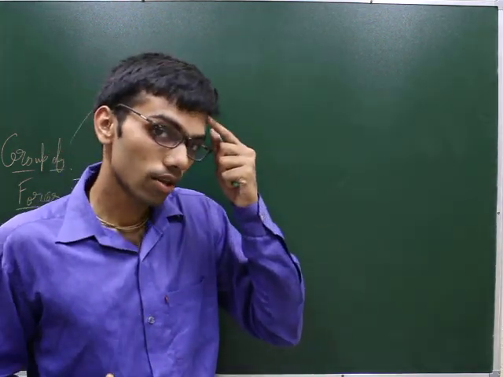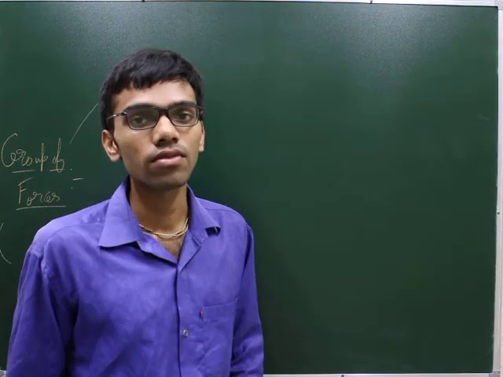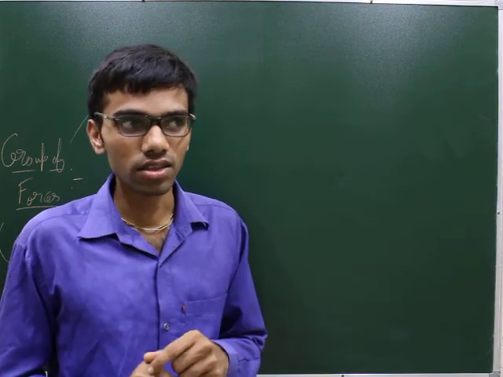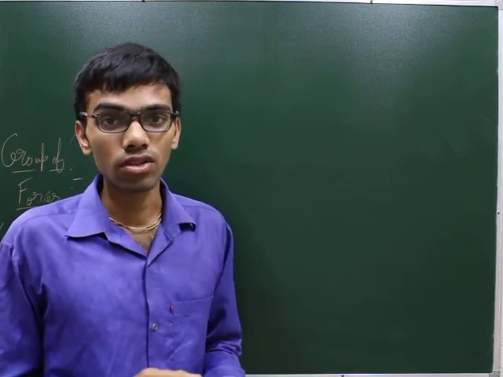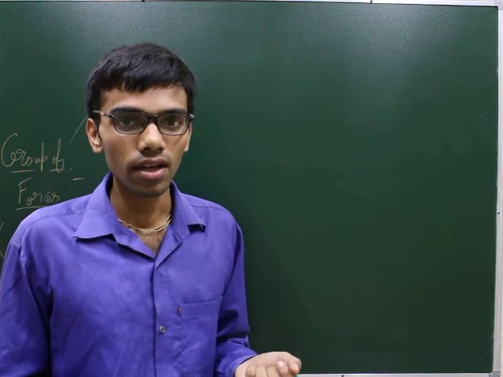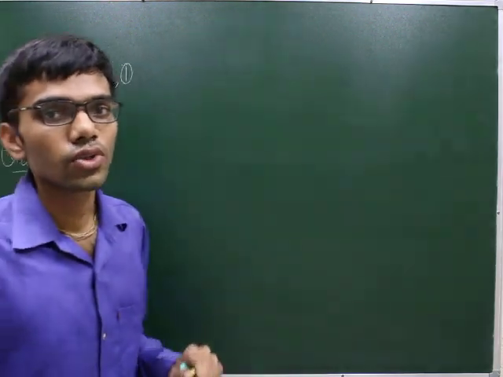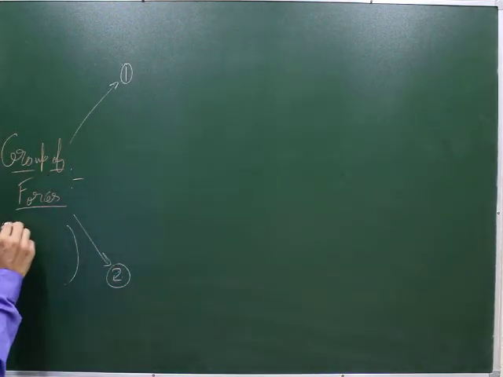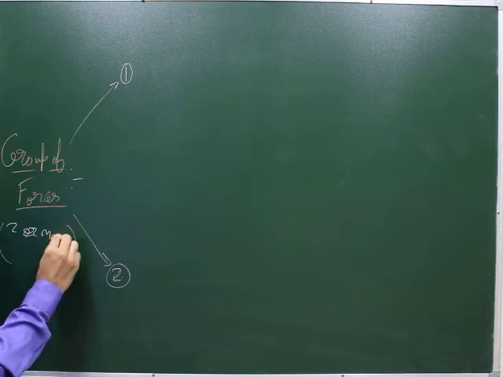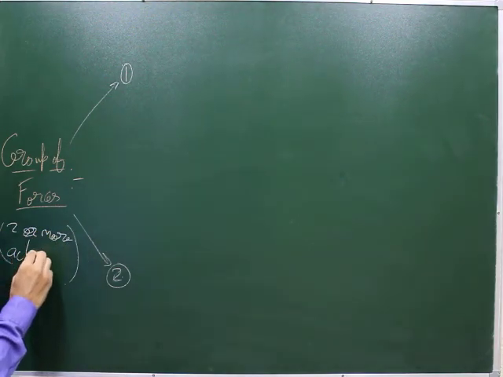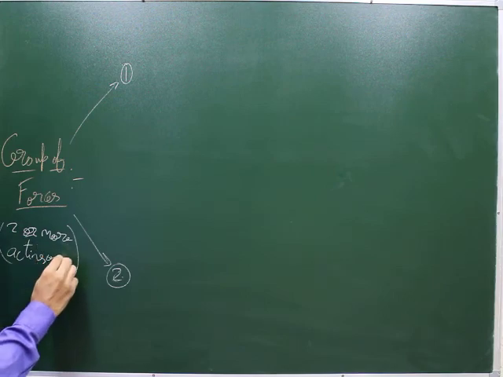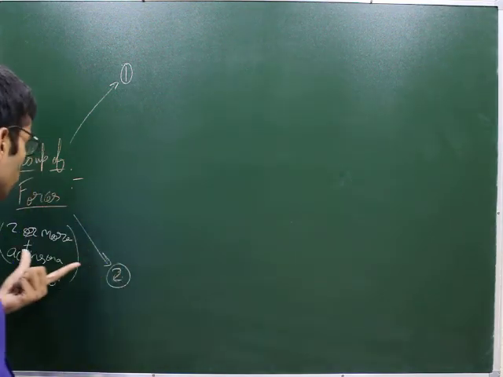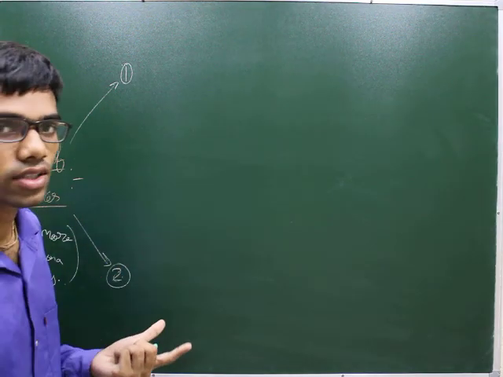Just like I am standing, there is a gravitational force which is pulling me downwards, and there is a normal force from the ground which is keeping me upwards. So those forces at least. Many times, 3, 4, 5, 6 forces can also act on a particular body. So when there is more than one force, we call them a group of forces. Basically two or more forces acting on a body will be called a group of forces.